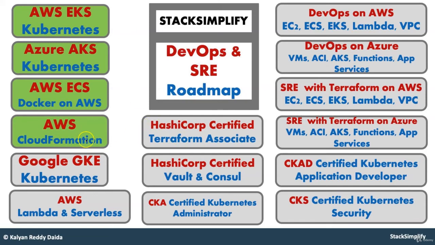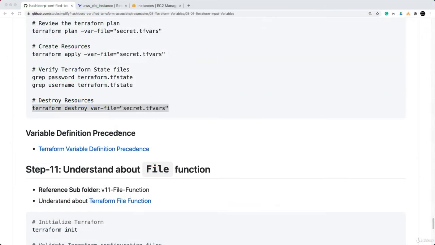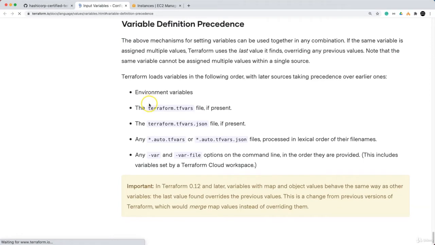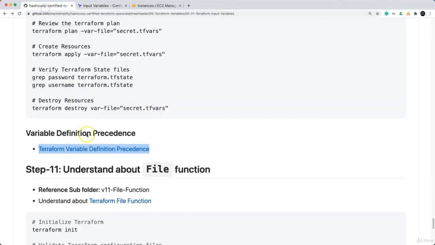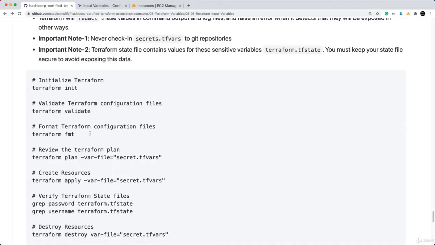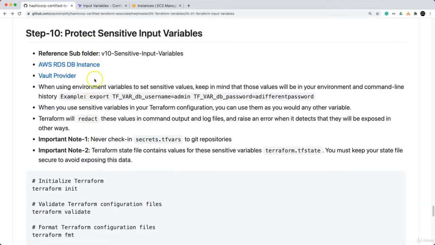Welcome back. In this lecture, we are going to understand a simple concept, variable definition precedence. So let's open this documentation link and go through whatever it provides here. The above mechanisms for setting variables can be used together in any combination. So far, we have done setting Terraform variables in multiple combinations.